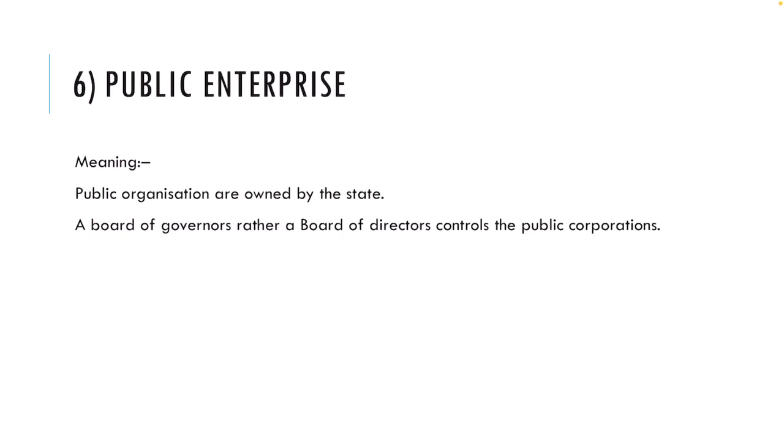Next is public enterprise, that is, the next form of ownership is public enterprise. These are the businesses that are owned and controlled by the government. It can be partially or completely managed by the central and the state government. The government can participate in economic activities of the country through these enterprises. Okay, and these public enterprises are governed by a board of governors rather than a board of directors.